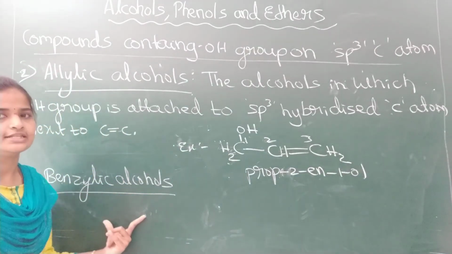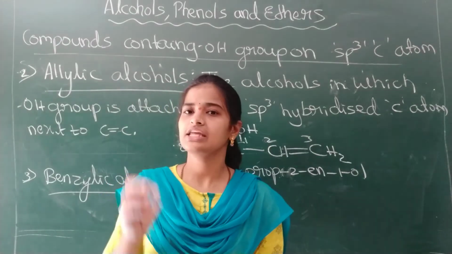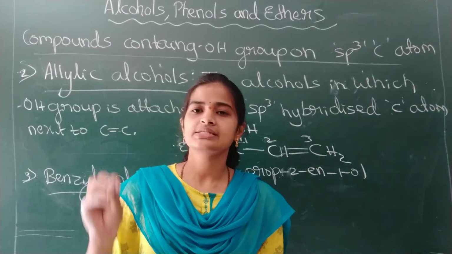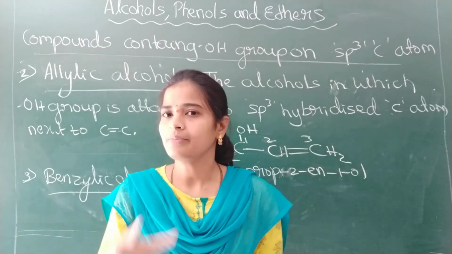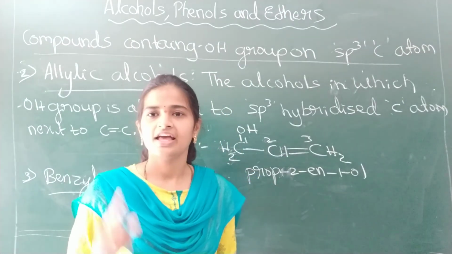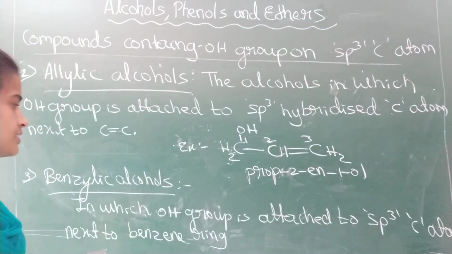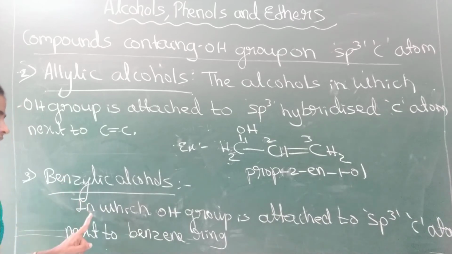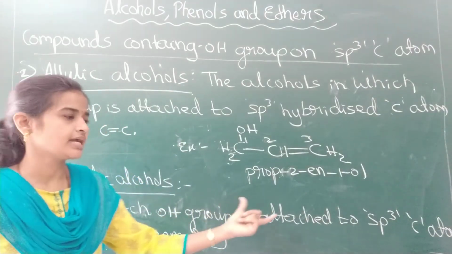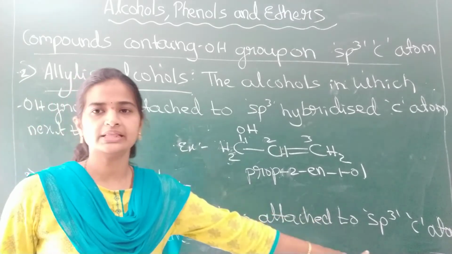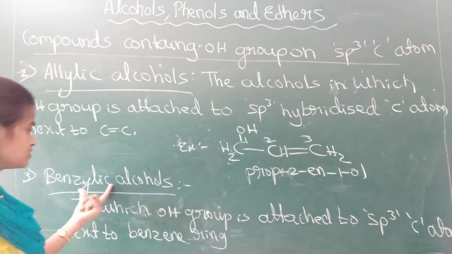Next one is benzylic alcohols. Benzylic alcohols are the type of alcohols in which the OH group is attached to the sp3 hybridized carbon atom next to the benzene ring. Isn't it? See, benzylic alcohols are the ones in which the OH group is attached, no doubt, to an sp3 hybridized carbon atom, which is further attached to what?